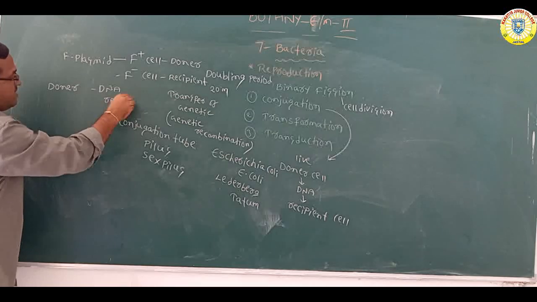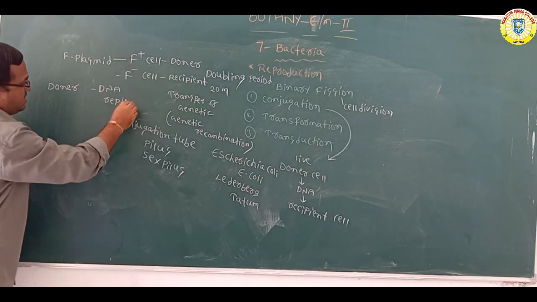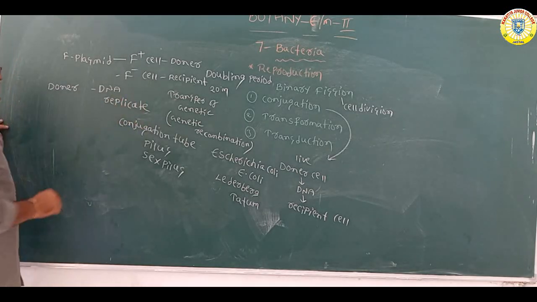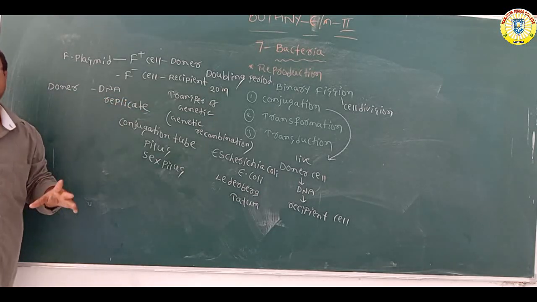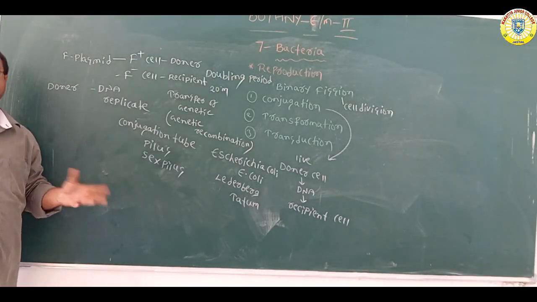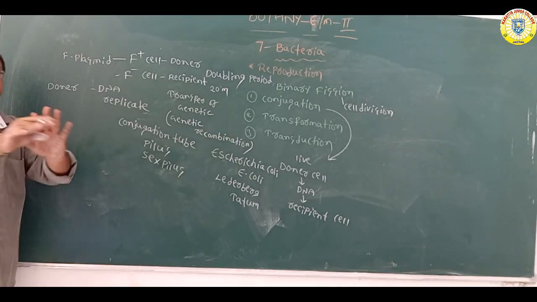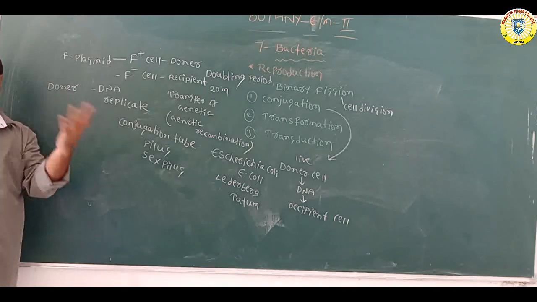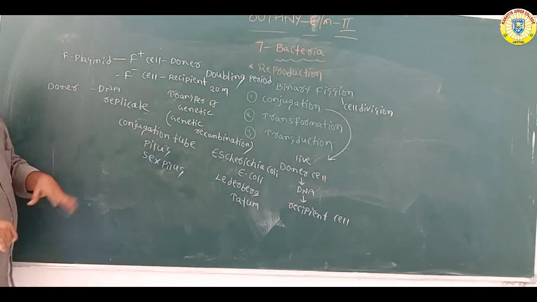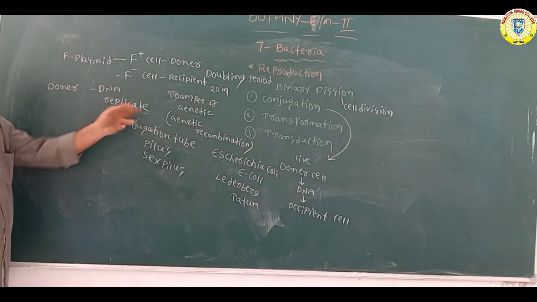Replicate means doubling, making an exact copy, a duplicate copy. So the donor cell DNA replicates.